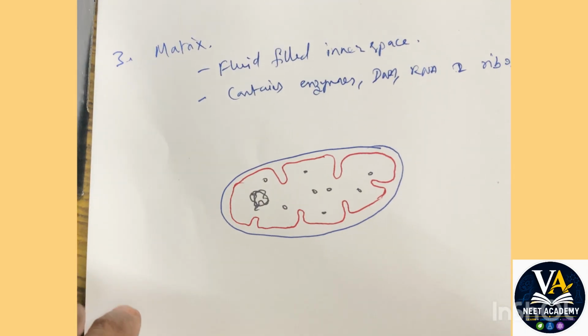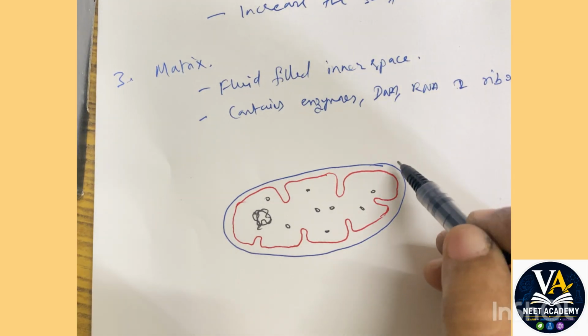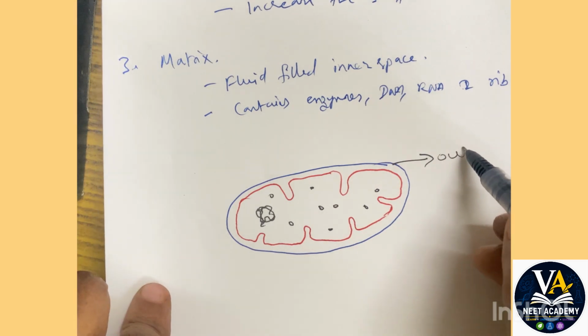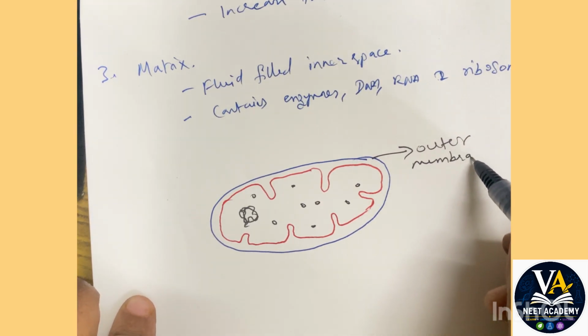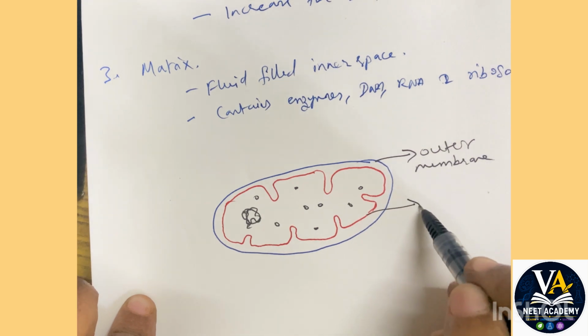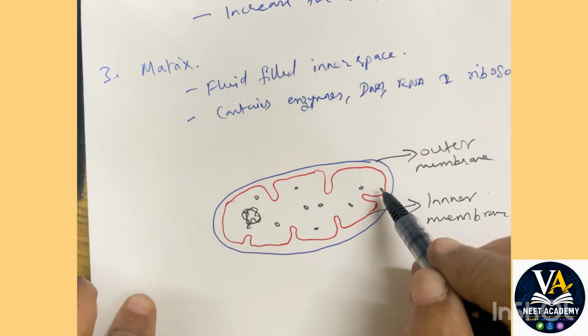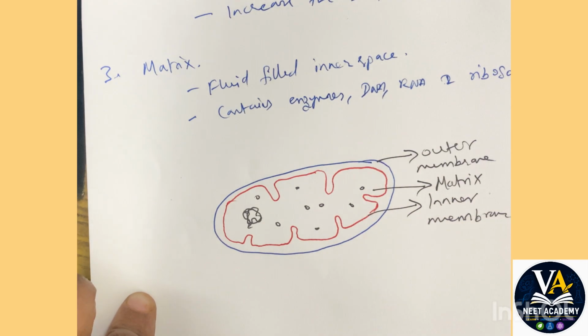Let us now try and label this diagram. This is the outer membrane. The red one is the inner membrane. This is a fluid filled structure called the matrix.